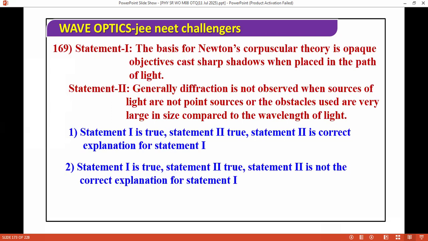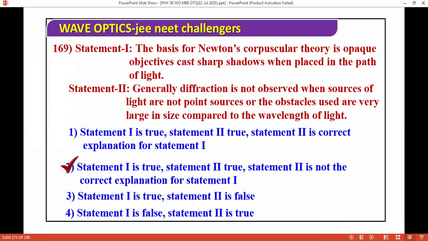So we have this option. The correct answer is true. Actually both are true, but this is not the correct explanation.